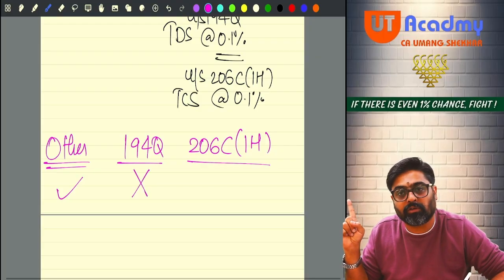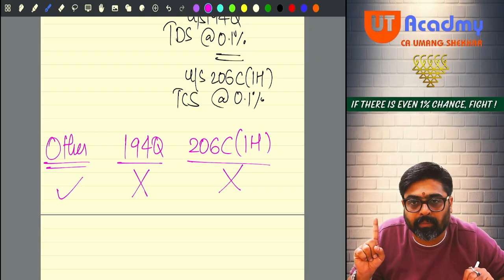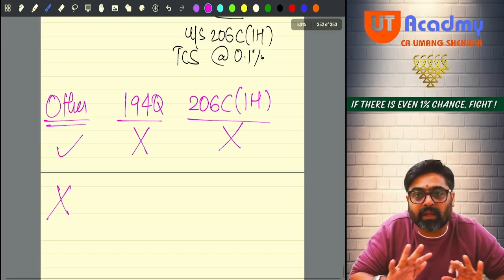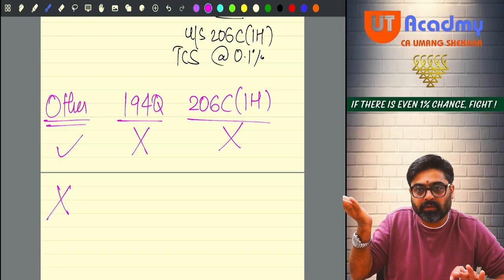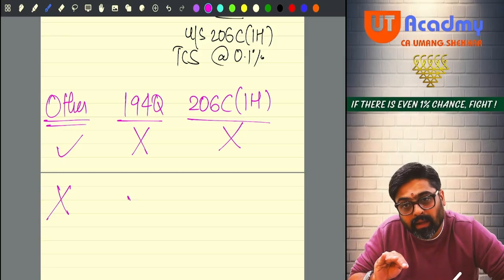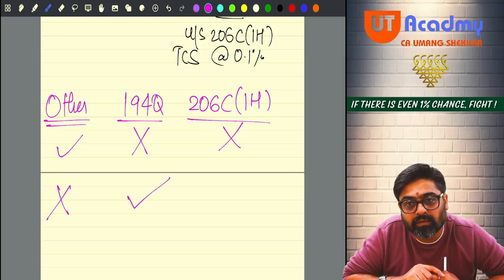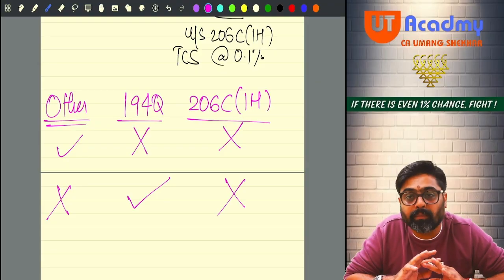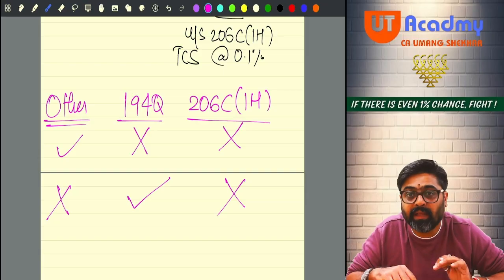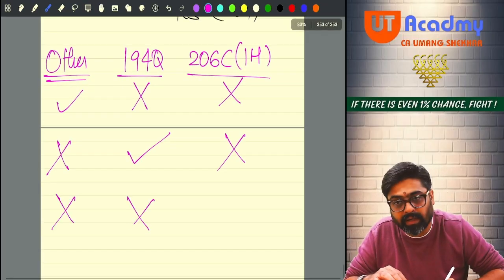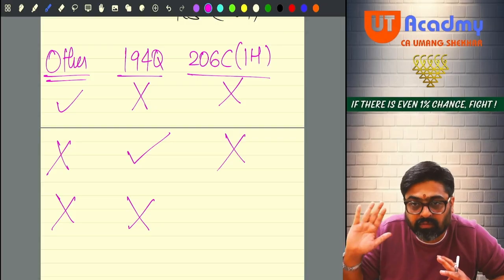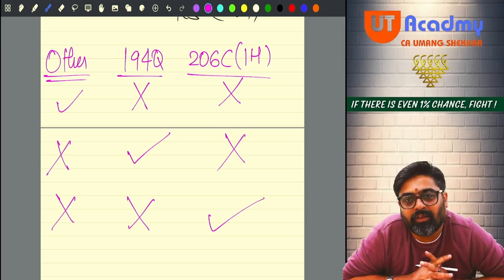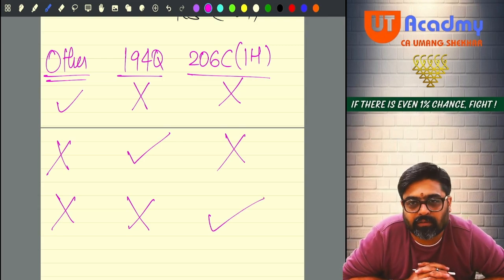Then 194Q is also not applicable. 206C 1H is also not applicable. Yes or no? But if as per other provisions, the buyer is not required to deduct TDS, then the buyer will be deducting the TDS under 194Q. If he is covered there, then the seller will not be collecting TCS. But if the buyer is not required to deduct TDS at all, not even under specific provision, not even under 194Q, then only the seller gets this opportunity to collect the TCS.